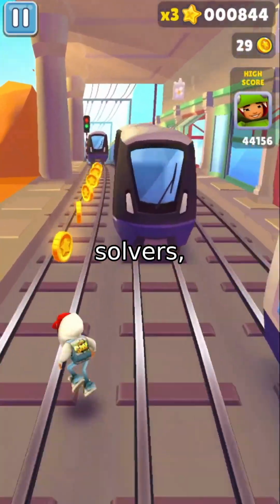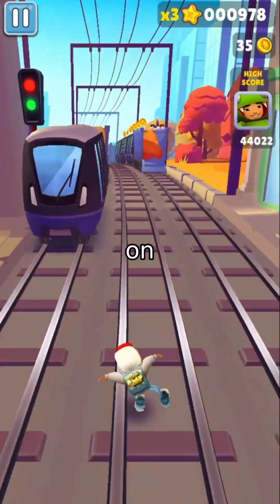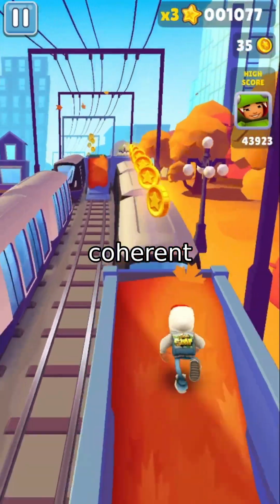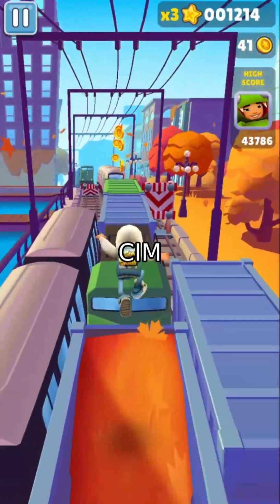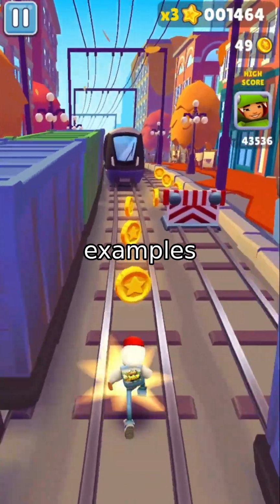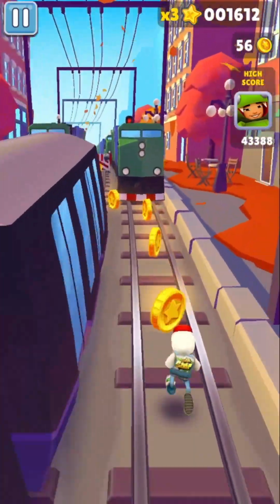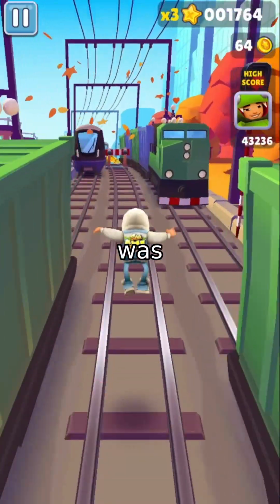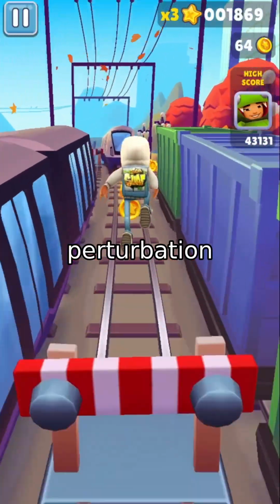But unlike classical solvers, our QUBO formulation is solvable on quantum-inspired hardware. On a coherent Ising machine, CIM, the CIM solved problems that exceeded the 5-second timeout of QUBO, finding adversarial examples in cases where the classical solver failed. And crucially, the number of spins required was manageable, growing only moderately with perturbation size.